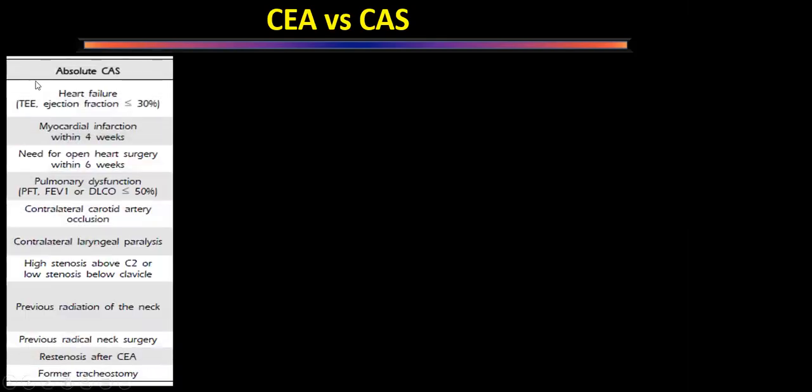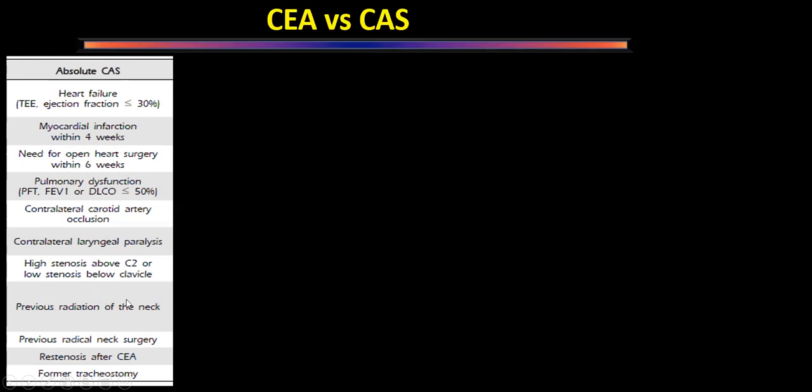First thing is absolute indications for carotid artery stenting. A patient who has heart failure, ejection fraction is less than 30%. He had an MI within the last 4 months, or he requires open heart surgery within 6 weeks, or there is severe pulmonary dysfunction, or contralateral carotid artery is occluded, or where we have contralateral laryngeal paralysis, recurrent laryngeal paralysis is there. Wherever we have a very high stenosis above the C2 level, or very low stenosis, which is below the clavicle, where we cannot reach with surgery.